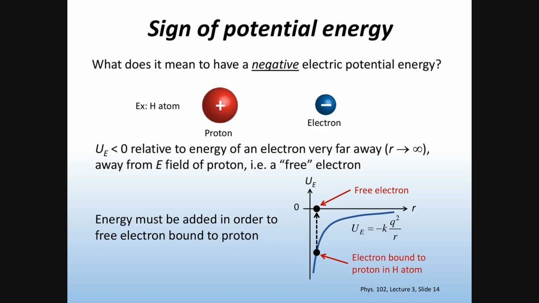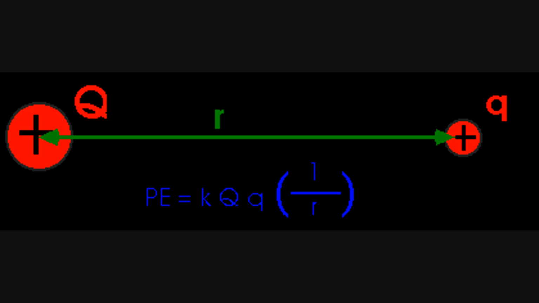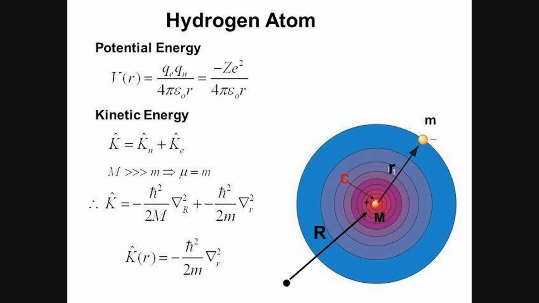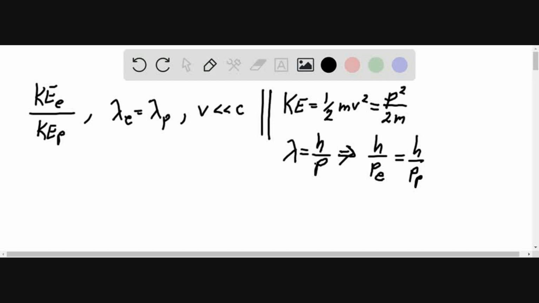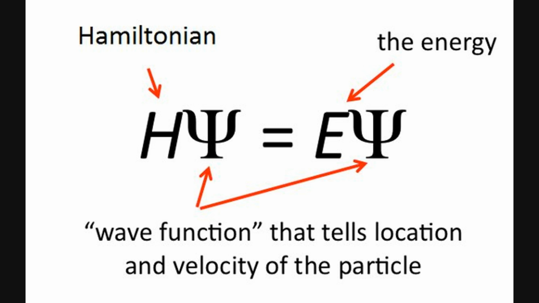The answer to this question lies in the account of the potential energy between the electrons, the potential energy between the protons, the kinetic energy of each atom, and the potential energy between each electron and proton. The sum of these energies in quantum mechanics is referred to as the Hamiltonian, represented as capital H.